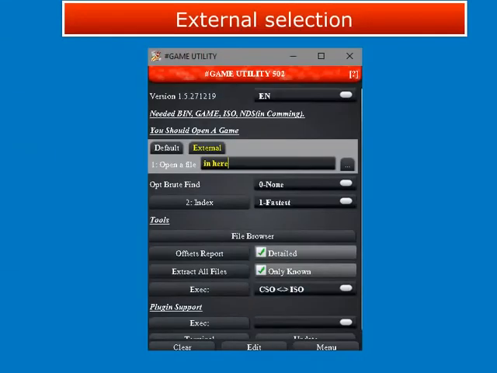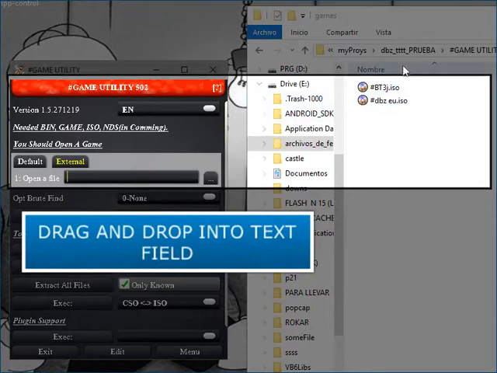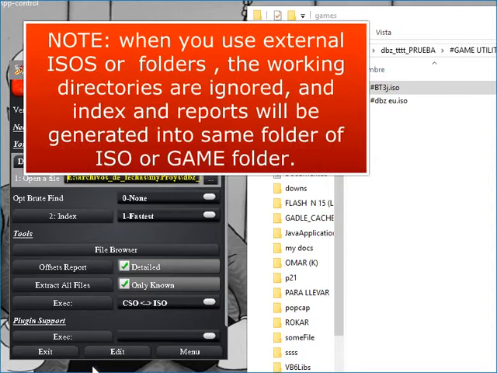OK, you have selected a game, but there is another way to select your game. You can drop an ISO file or game folder onto the text field to open it. If you drop a file in another place, it has no effect. Important note: when you use external ISOs or folders, the working directories are ignored, and the index and reports will be generated in the same folder as the ISO or game folder.